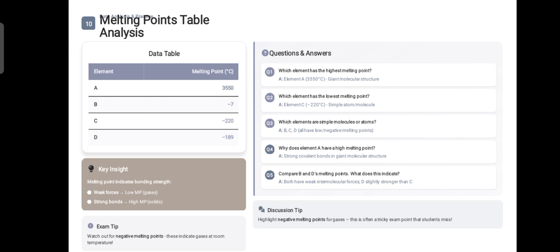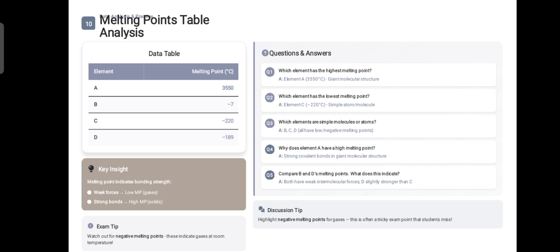Which element has the lowest melting point? So which one has the lowest melting point, that is minus 220 degrees Celsius? And most probably it's a simple monoatomic, you can say, or simple molecules. Which elements are simple molecules or atoms? The elements which have the lower melting points, most probably they are the simple molecules or the simple atoms.